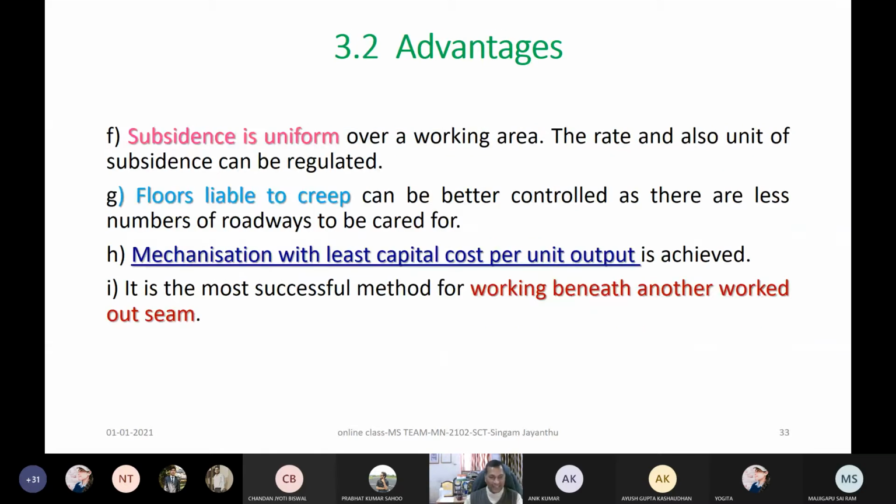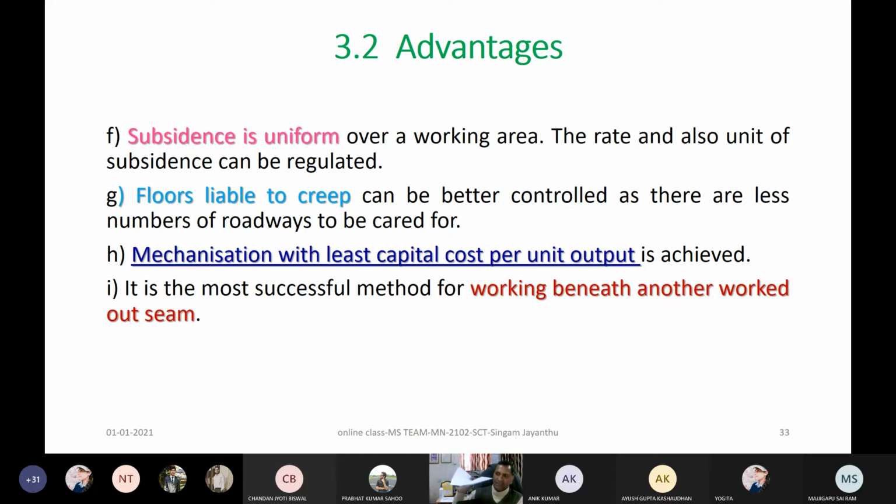And subsidence is uniform, very simple to understand when this is a surface, right? When we are extracting by long wall, just imagine how subsidence will take place. There will be uniform subsidence like this. Now you can see subsidence will be like this. But if it is not a long wall, I am showing like a section here, it is easy to understand.